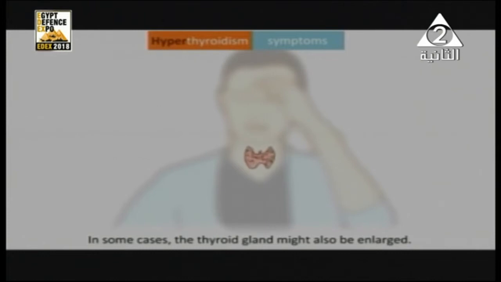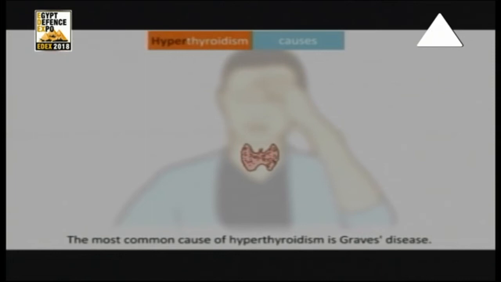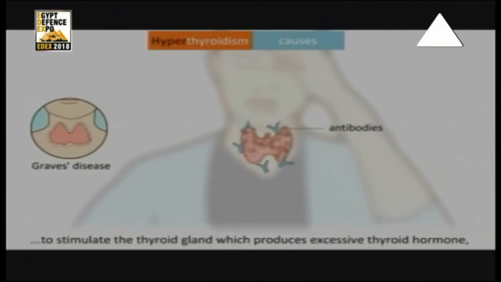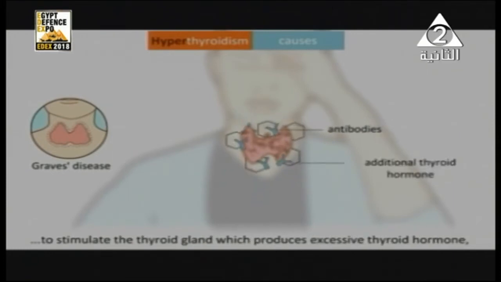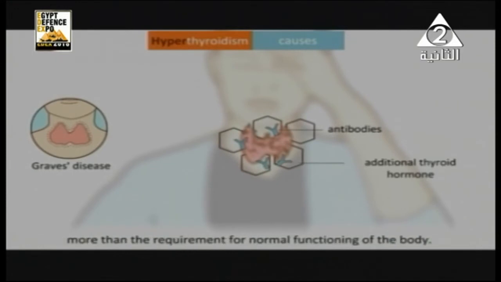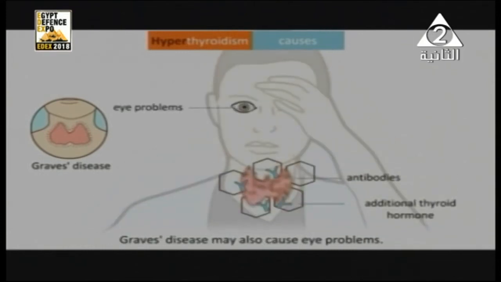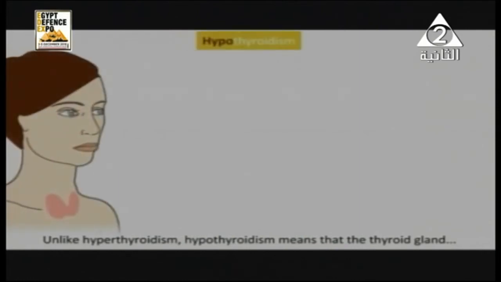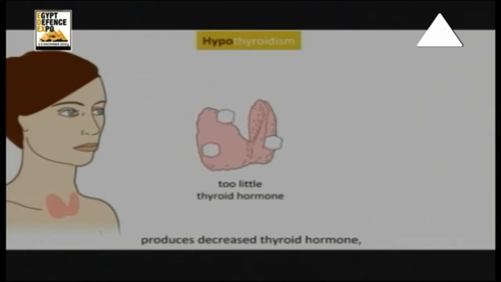One of them is goiter, which is enlargement of the thyroid gland associated with abnormal activities of the gland. Thyroid gland diseases are caused by increasing or decreasing of secretion. Decreasing the secretion is called hypothyroidism, while increasing the secretion is hyperthyroidism.